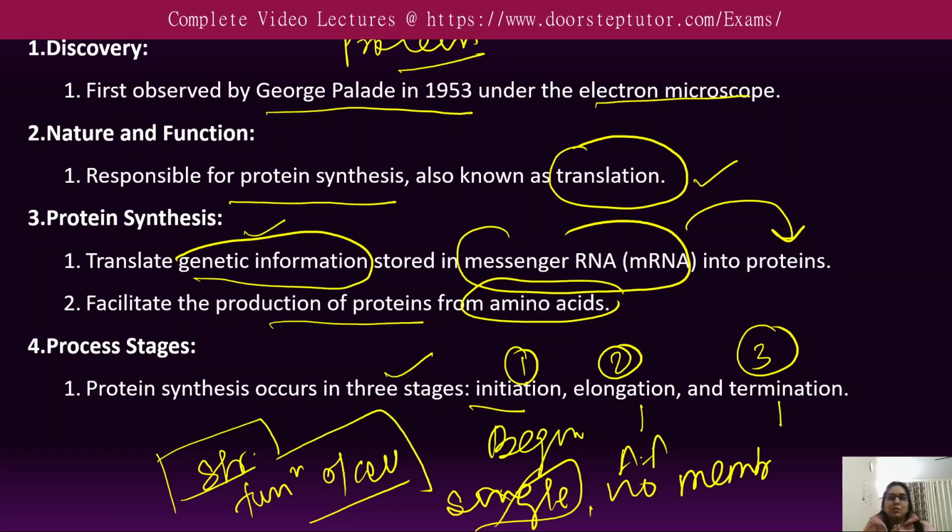All other organelles such as the endoplasmic reticulum and Golgi have a membrane, but the ribosome does not have a membrane. That is why it is known as the smallest as well as a non-membranous organelle.